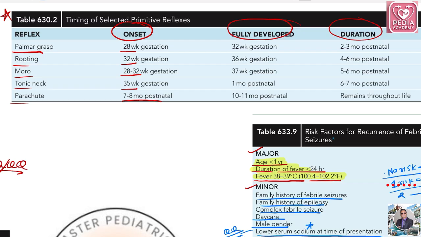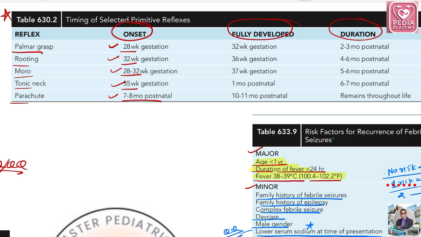We have to remember it like this. First, palmar grasp develops at 28 weeks, rooting at 32 weeks, Moro at 28 to 30, and tonic neck at 35. Parachute is 7 to 8 months postnatal. You have to remember them all.